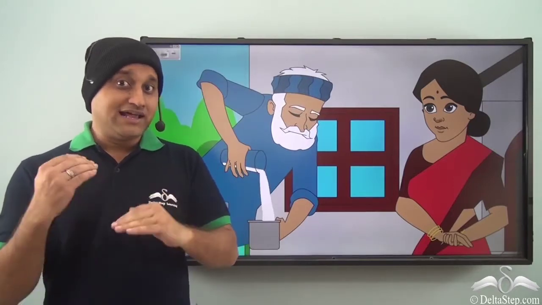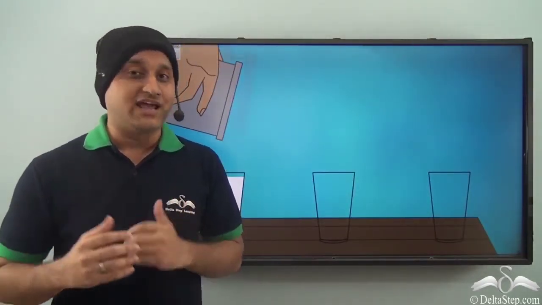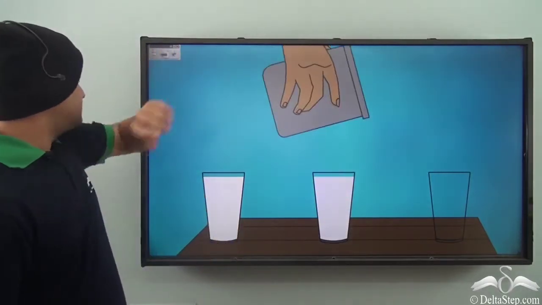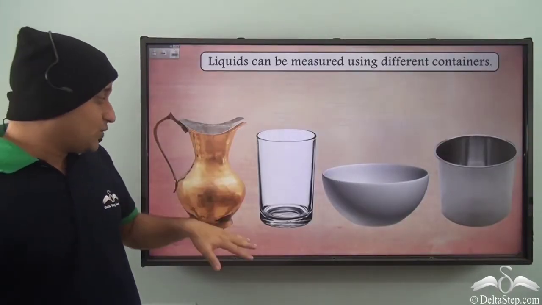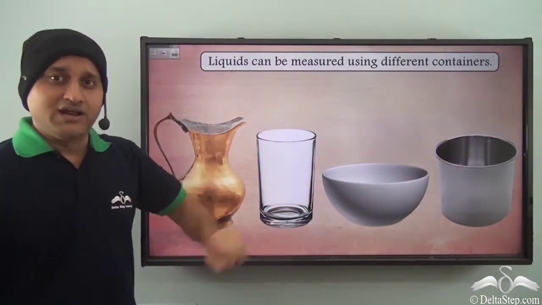So you see, liquids require measurement just like anything else. These liquids are measured using some particular containers, and different types of containers can be used to measure liquids.